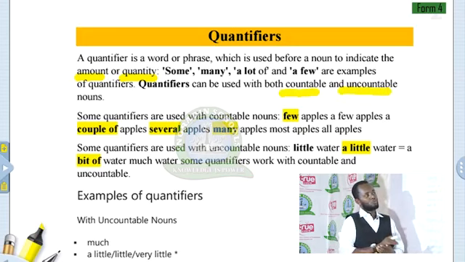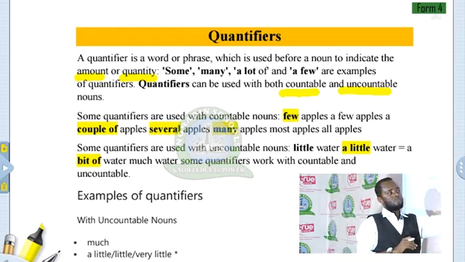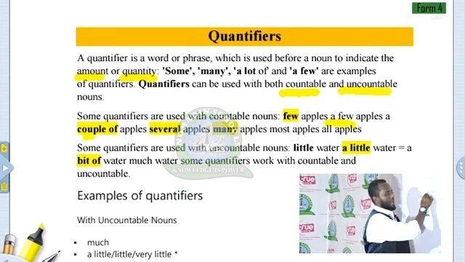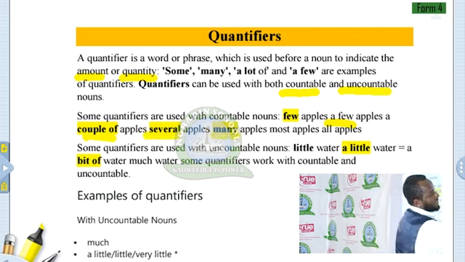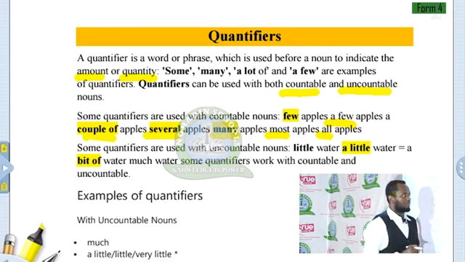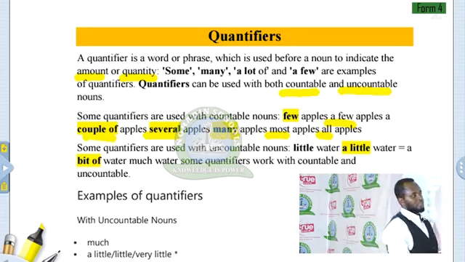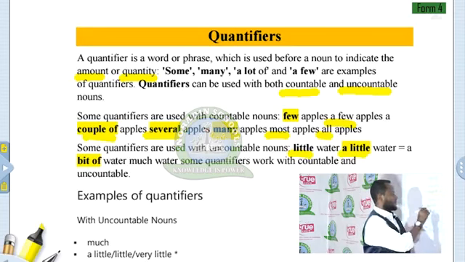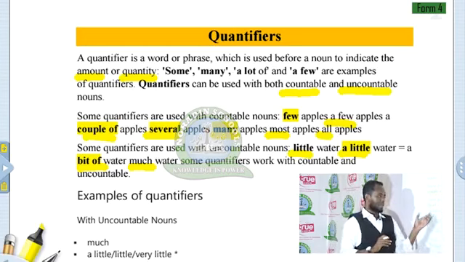Some quantifiers are used with countable nouns. This includes few, a few, a couple of, several of, many, most, and all. Some quantifiers are used with uncountable nouns, such as a little, little, a bit of, much. Some quantifiers work with both countable nouns and uncountable nouns.